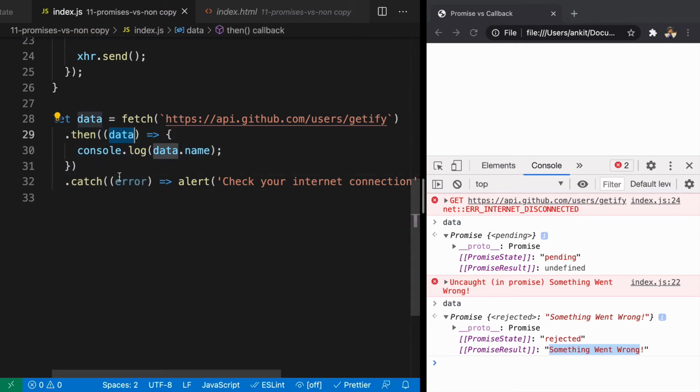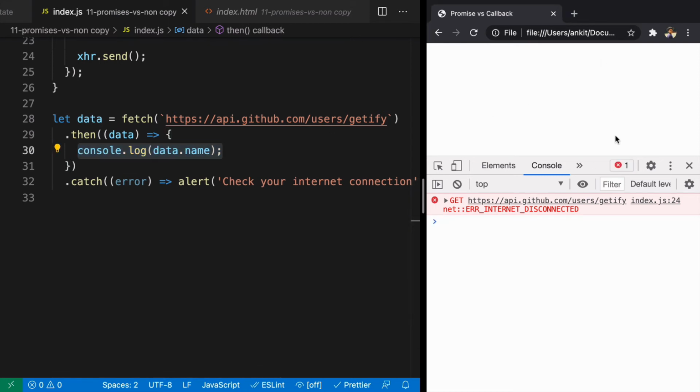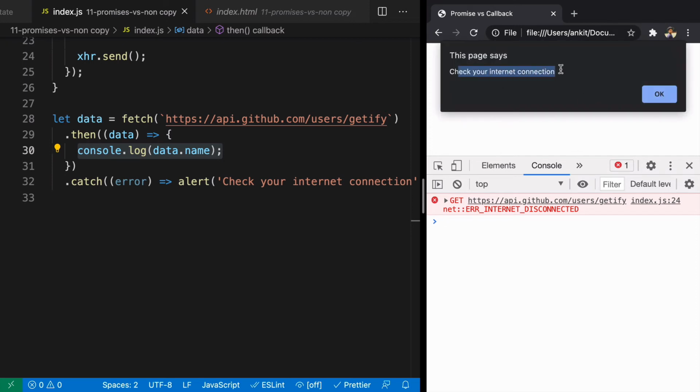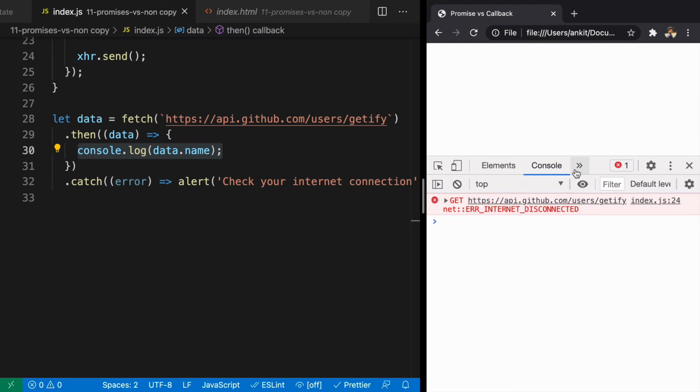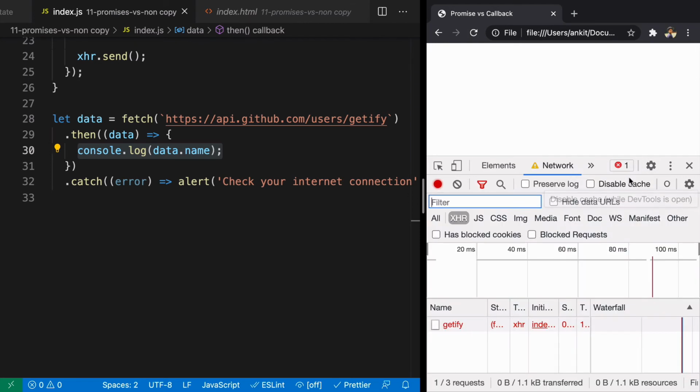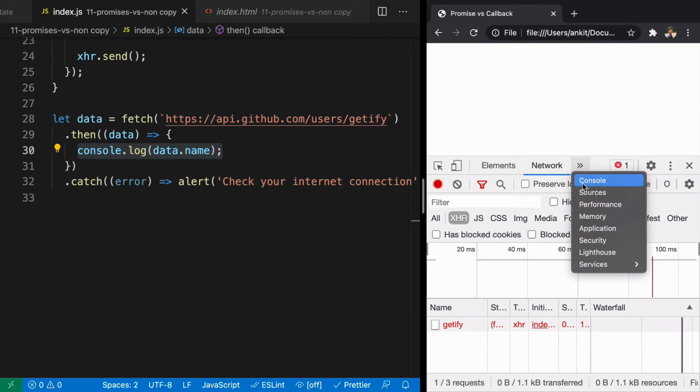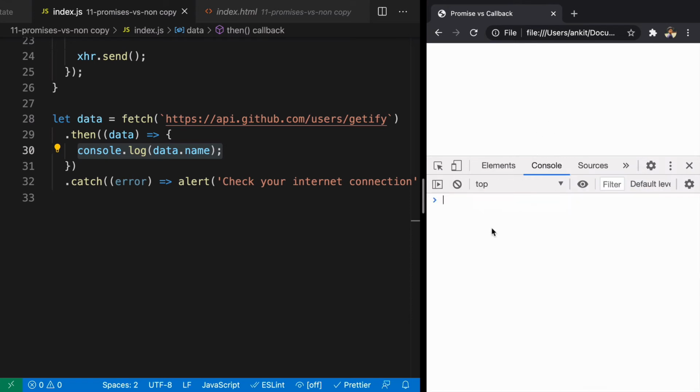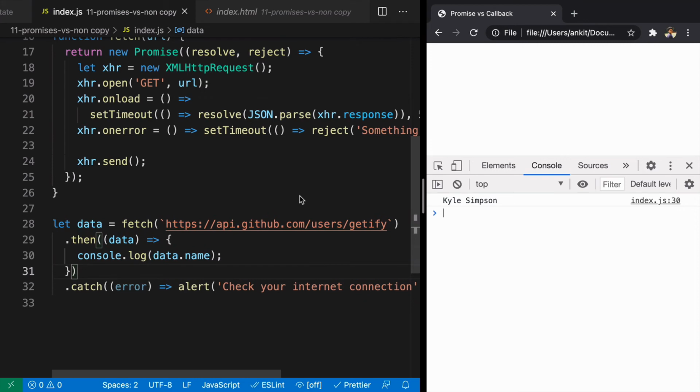Once I get data or error, based on that, I can do whatever I want. So if you refresh it here, because the internet is disconnected, it will throw an error and alert a message saying check your internet connection. But let us go back to network and fix the internet by clicking on online. Let's go back to console and refresh it, and here we will see it alert the name of the person after 5 seconds. That is Kyle Simpson, right?